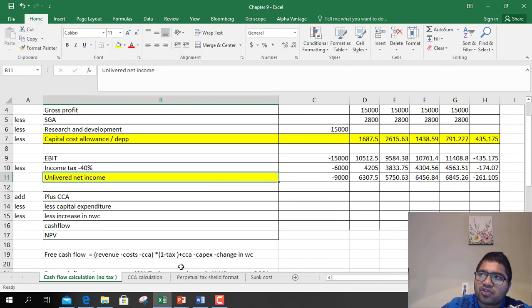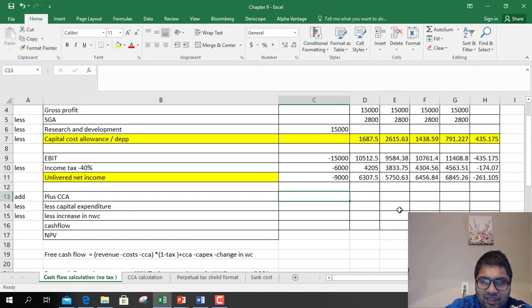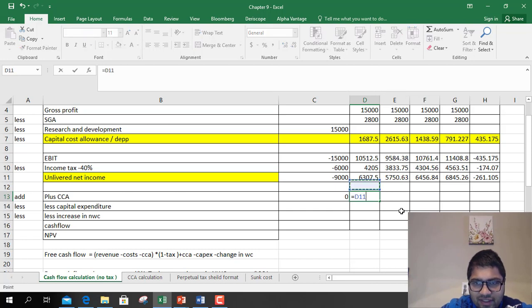Now we need cash flows to value a company. Now we need to find cash flows. How do you find cash flows? From unlevered income, you add CCA, you deduct capital expenditure, and you deduct increase in working capital. So what is CCA? CCA is 0 in first year, but CCA we know for the next years it is this value.